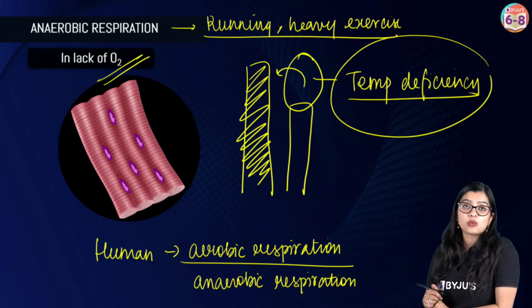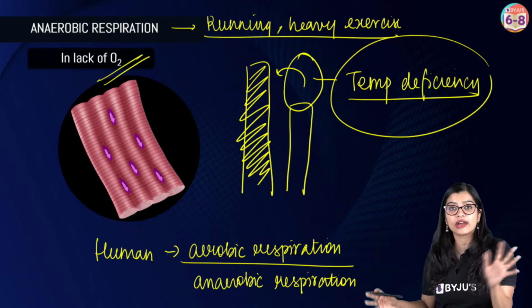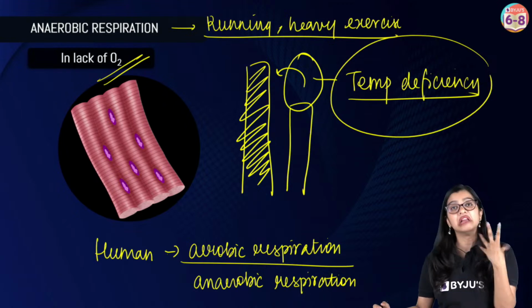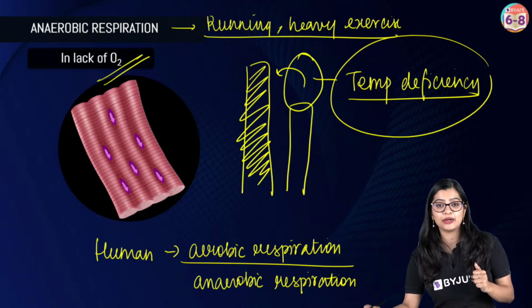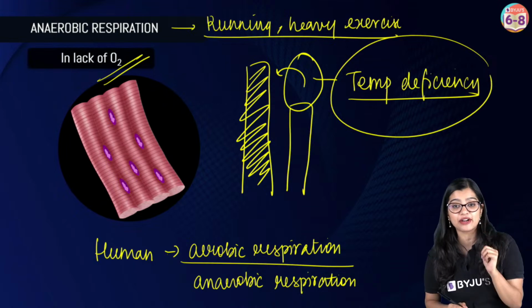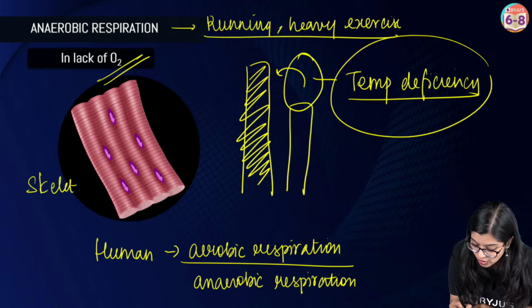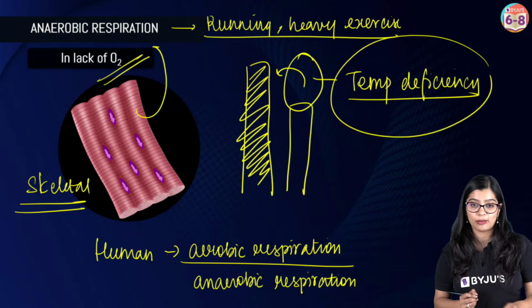And because of this, what will happen? Our body cannot be like, hello, I don't have enough oxygen, so sorry, I'll not make energy. Our body will not do that. Our body will still push itself to get that energy for us. Which is why, in such cases, especially my skeletal muscles, all my muscle cells, will switch to anaerobic respiration.